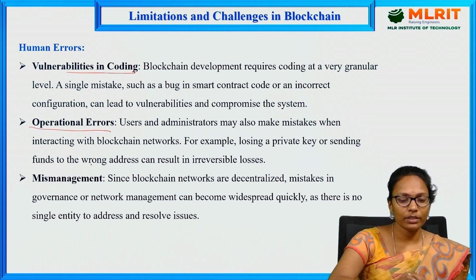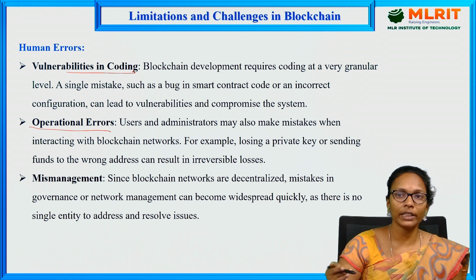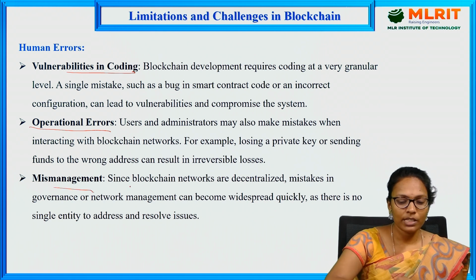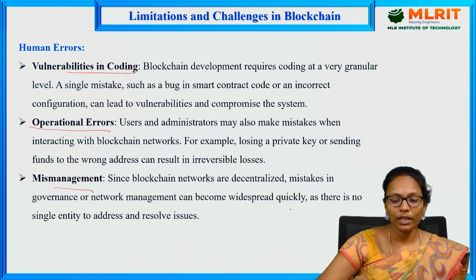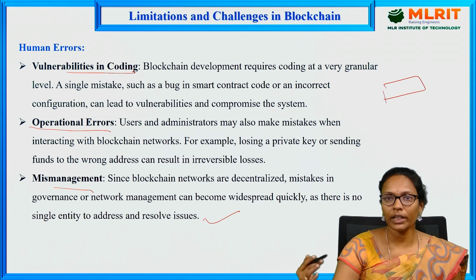And operational errors. Users and administrators may also make mistakes when interacting with the blockchain network. If I don't use it properly, it will lead to some problem. So, mismanagement. Since blockchain networks are decentralized, mistakes in governance or network management can become widespread quickly, as there is no single entity to address and resolve the issue. If I get any problem with the MLR ID website, then I have some person to contact, and he will tell me, right? But here, if I don't handle it properly, to whom should I ask? There's no central person to ask here.